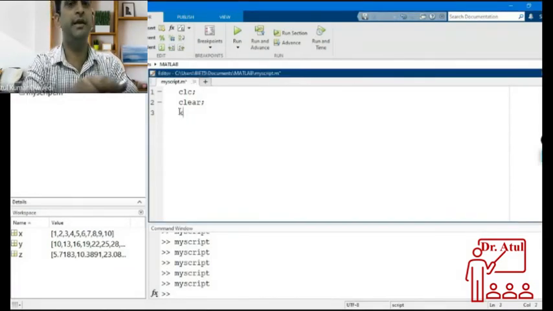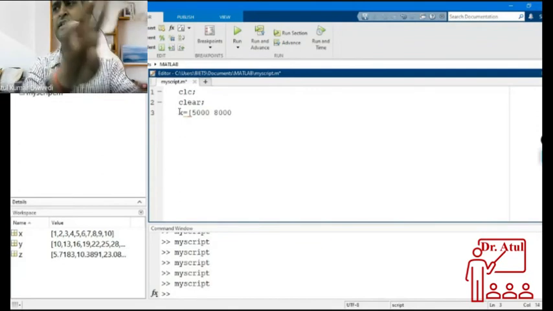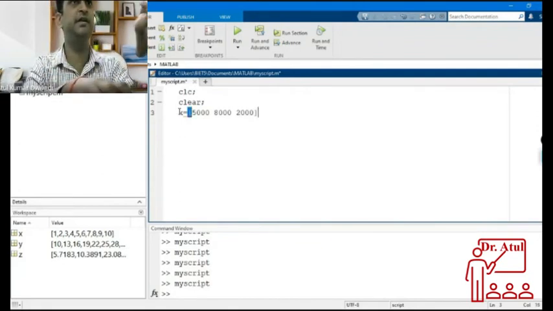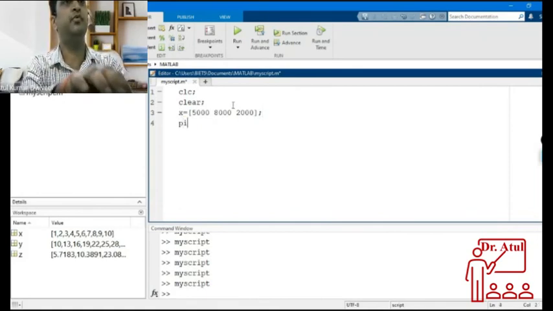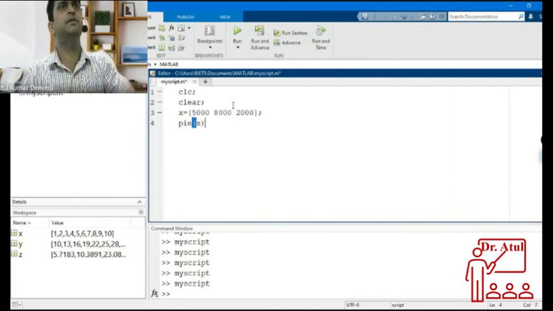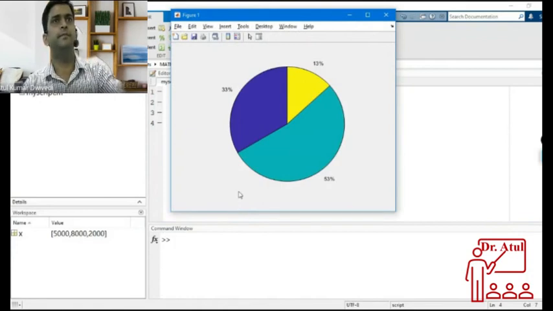So I will store the data into x equal to, for example, 5,000 for the first thing and 8,000 for the second thing, and I will take only 3 things, and 2,000 for the third thing. These are 3 things. For plotting it into a pie, I just have to write the pie command and then this variable. This will open a pie chart. It will show percentage.